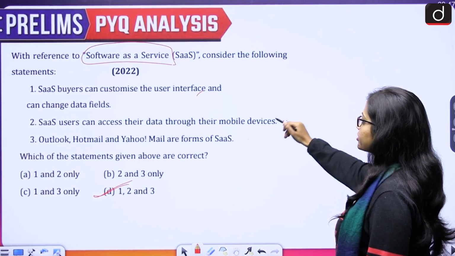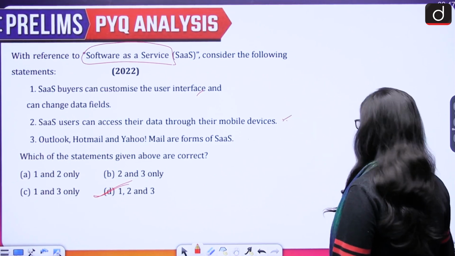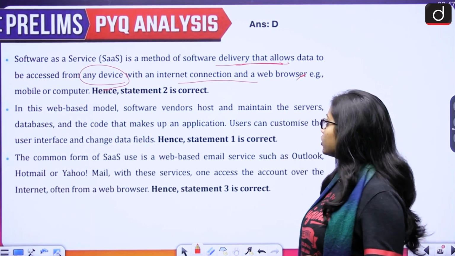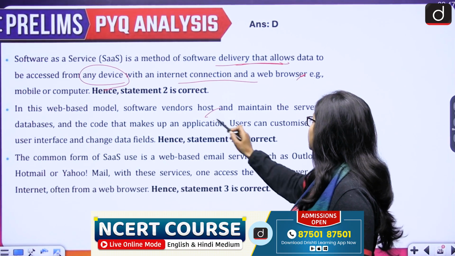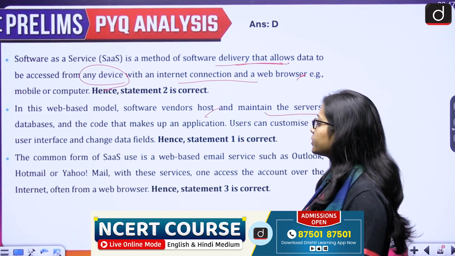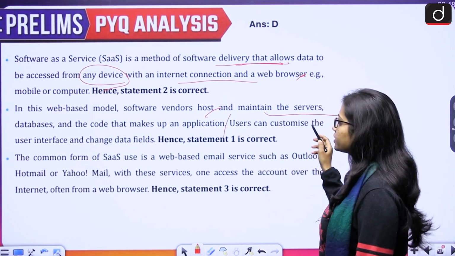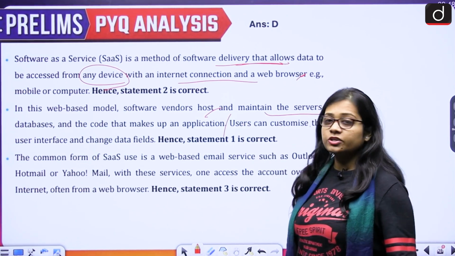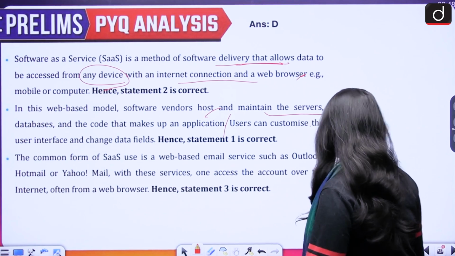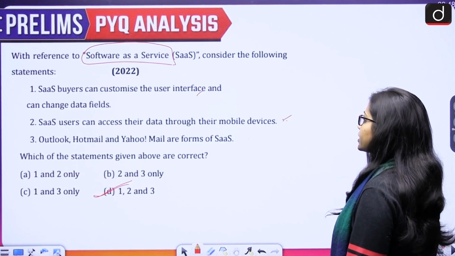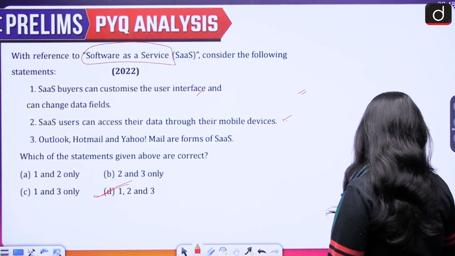SaaS users can access their data through their mobile devices. Then in the web-based model, if we talk about, then software vendors host and maintain the servers, databases and the code that makes up an application. Users can customize the user interface and change data fields. So first is also correct, that is SaaS buyers can customize the user interface and can change data fields.